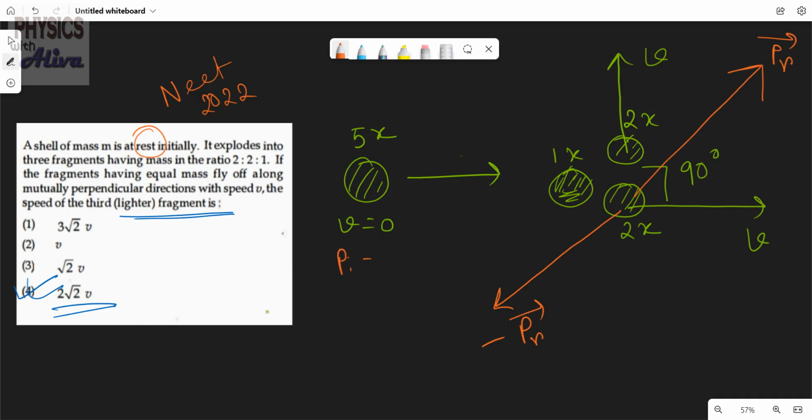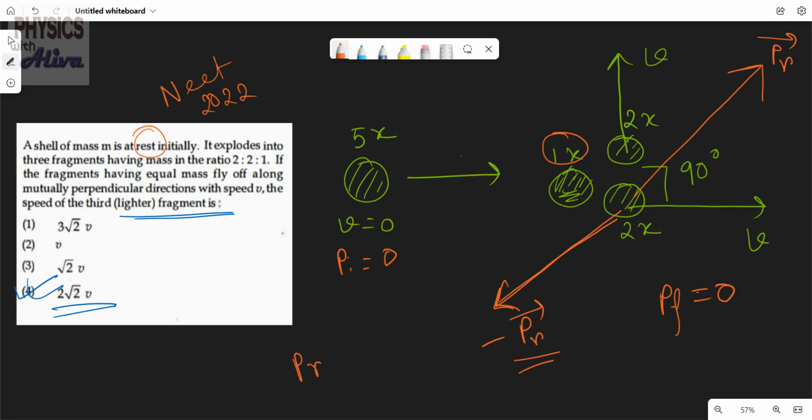Here the initial momentum was 0, so the final momentum should be 0. If the third body that has mass 1x is moving in this direction with this momentum, then the total final momentum will become 0.